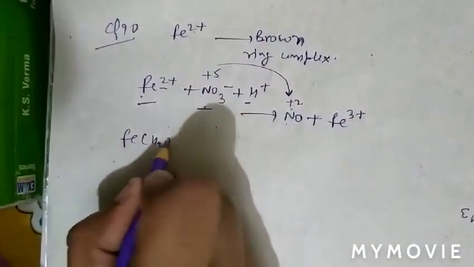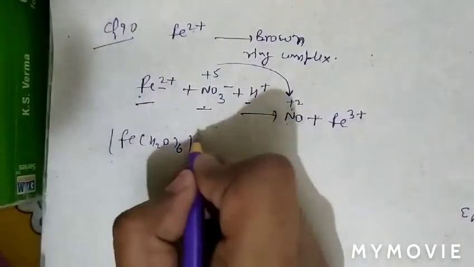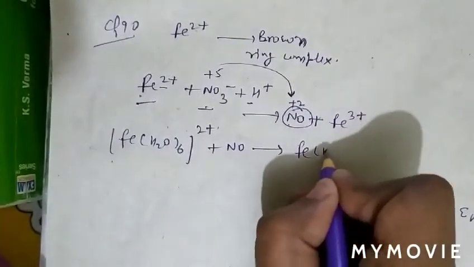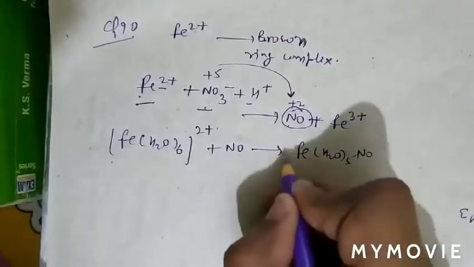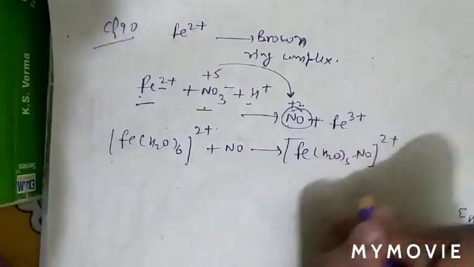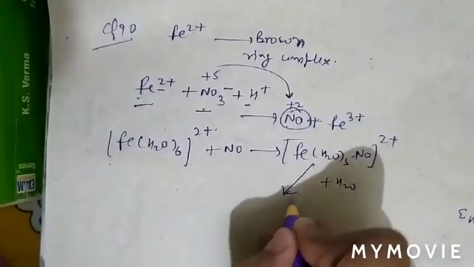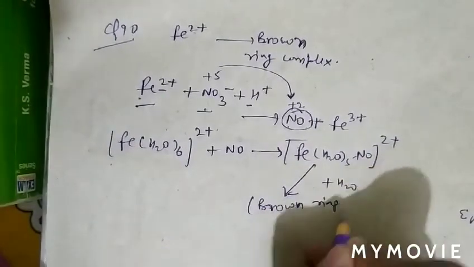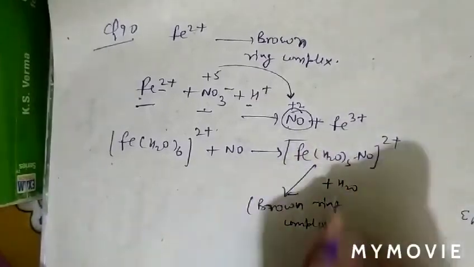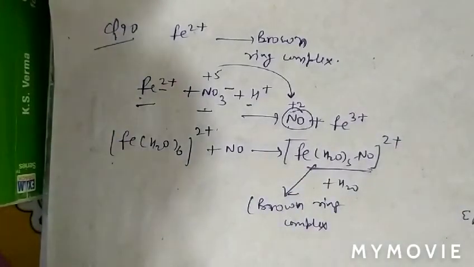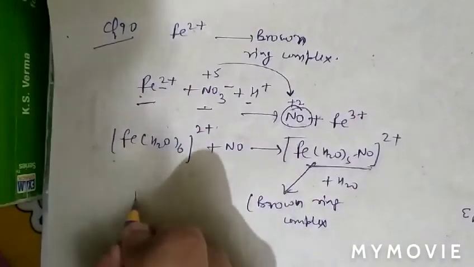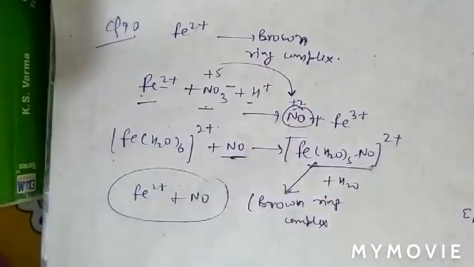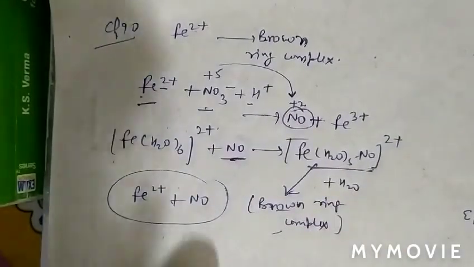Now the complex [Fe(H2O)6]2+ reacts with NO and forms the brown ring complex [Fe(H2O)5NO]2+ plus H2O. This is known as the brown ring complex, so the brown color is due to this complex. So in question number 90, Fe2+ combines with NO and forms the brown ring complex. So question number 90, option B is correct.